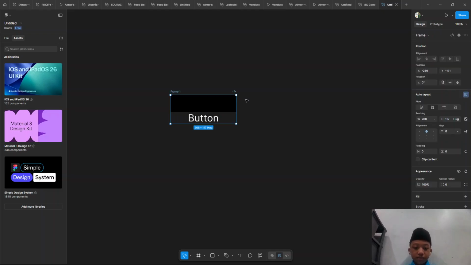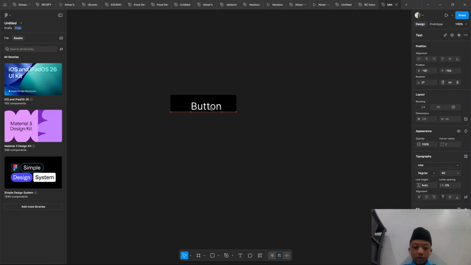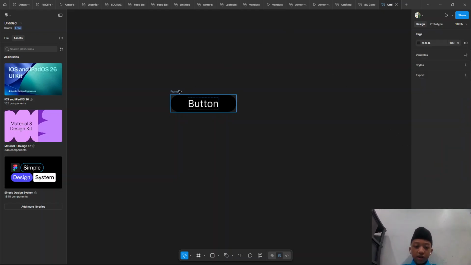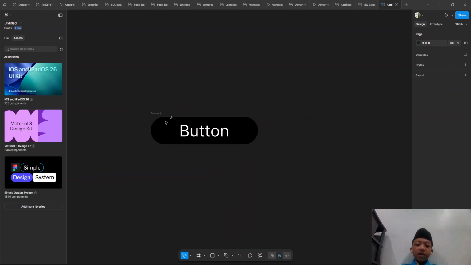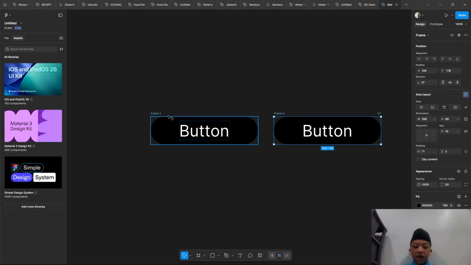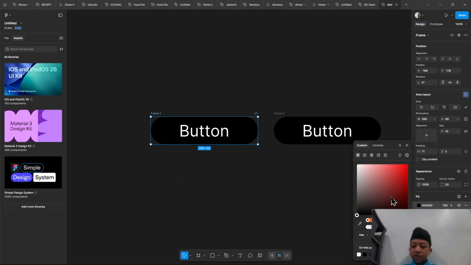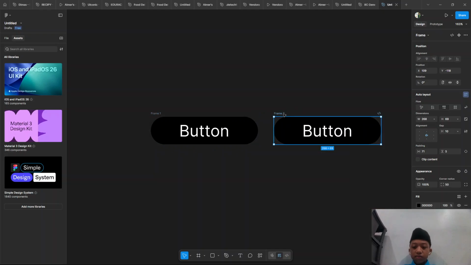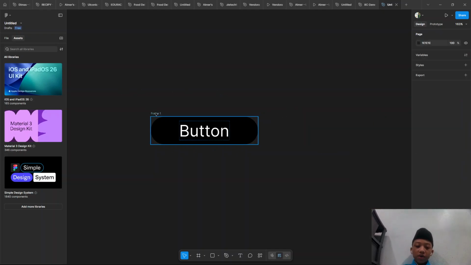Make it auto layout and make a corner radius around 50. So this is an example button, and how to use the component. If it is like this, you should duplicate, but if you want to change the color, you cannot change just one button. But how to make a component?